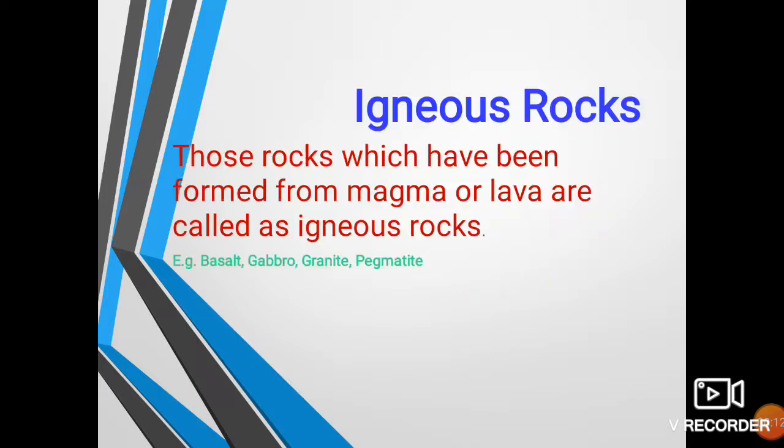What are igneous rocks? Igneous rocks, in Marathi we call them Agnijanya Khadak. These are rocks which formed from magma or lava. For example, granite, gabbro, pegmatite, basalt. These are different kinds of igneous rocks.